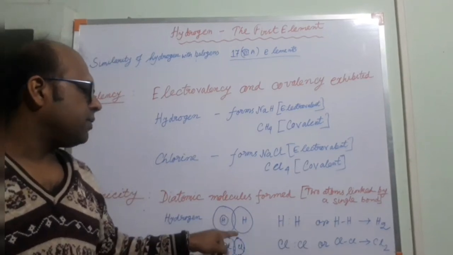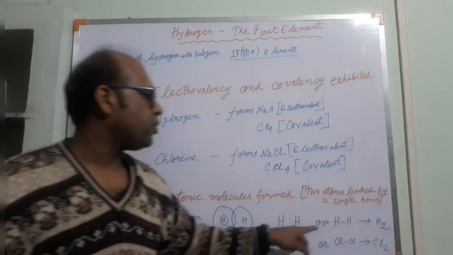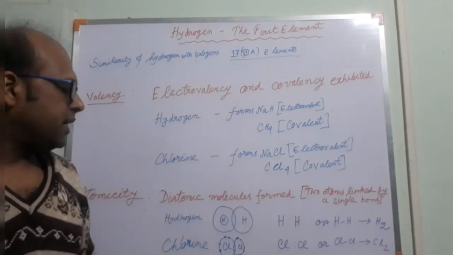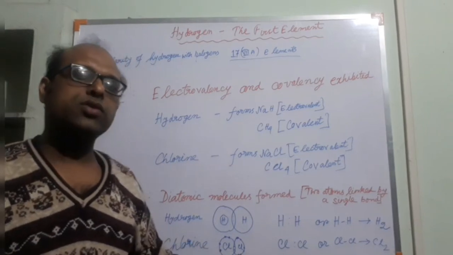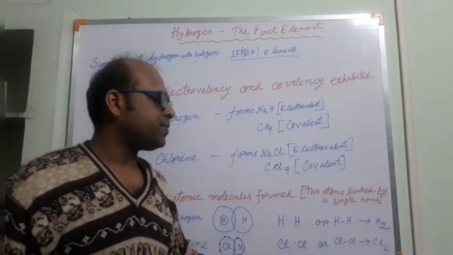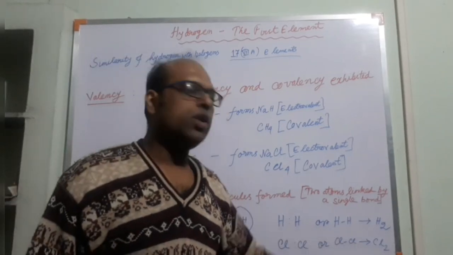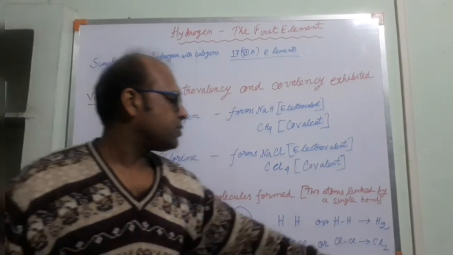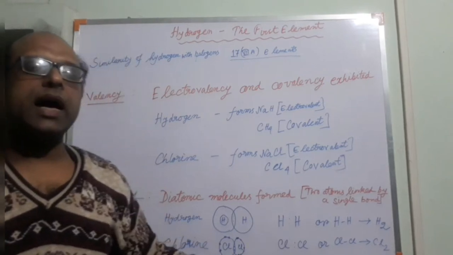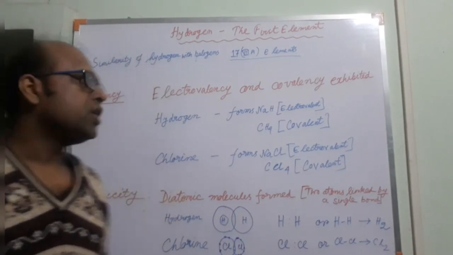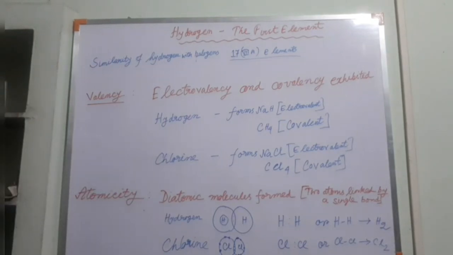Here a single bond is formed between two hydrogen atoms and a hydrogen molecule is formed, and in case of halogens also a single bond is formed between two atoms and a molecule is formed. Cl2 is formed, Br2 is formed, I2 is formed in a similar fashion. So these are the similarities of hydrogen with halogens.